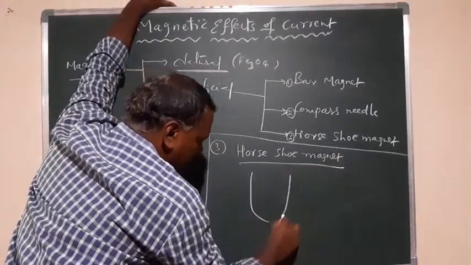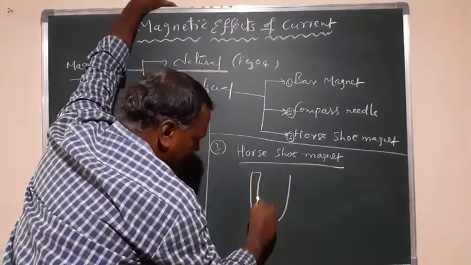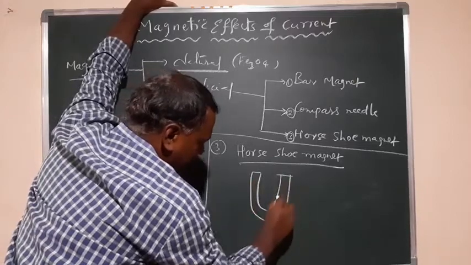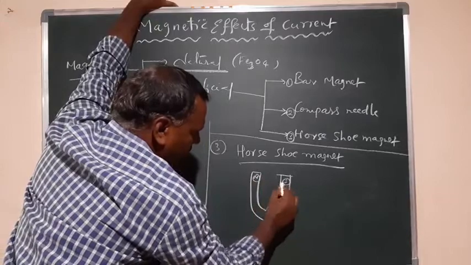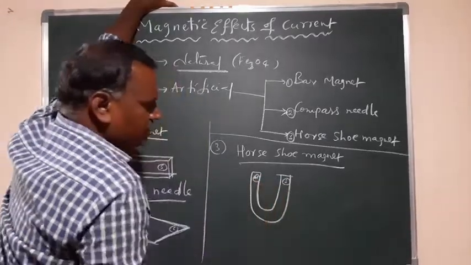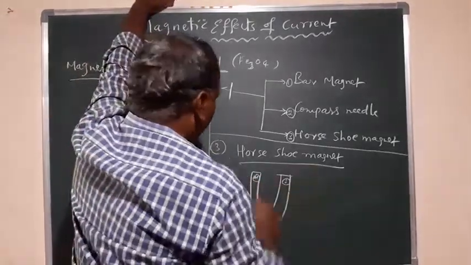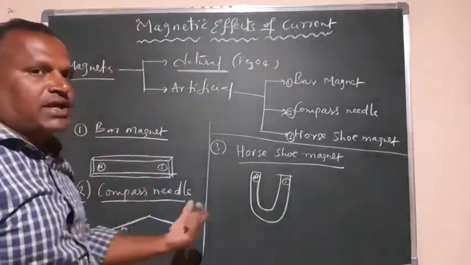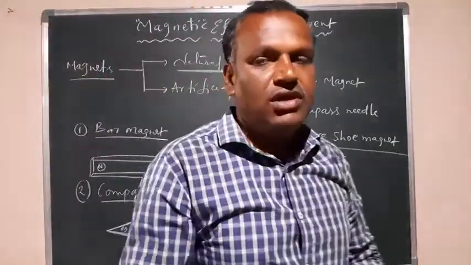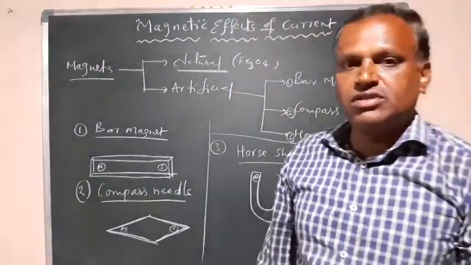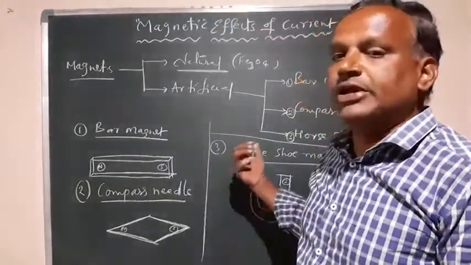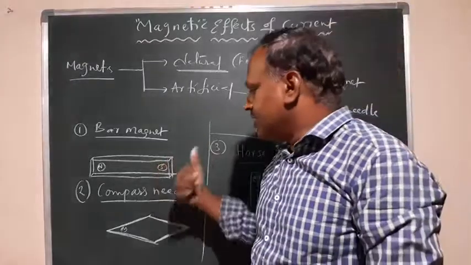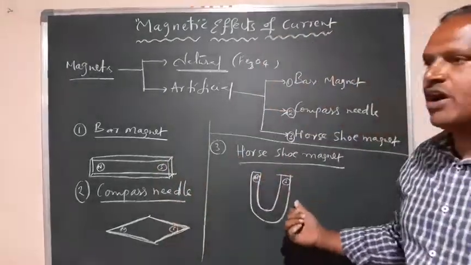Here there is a north pole and a south pole. So this is what is called a horseshoe magnet. The shape of the magnet can be of any type based on the application of the magnet. One is a bar magnet, a compass needle, and another is a horseshoe magnet.